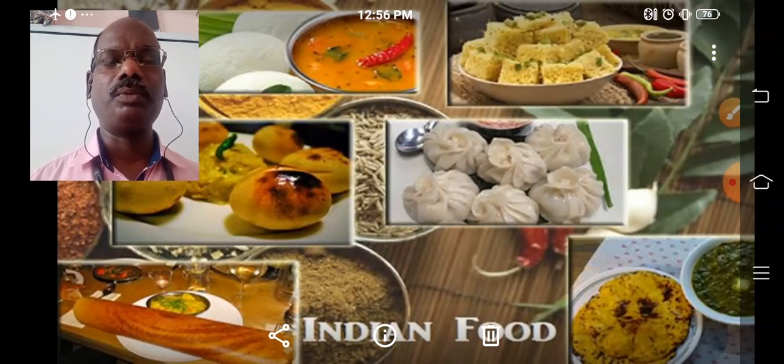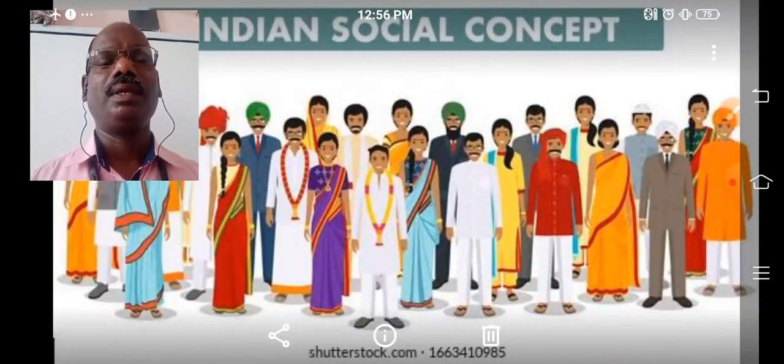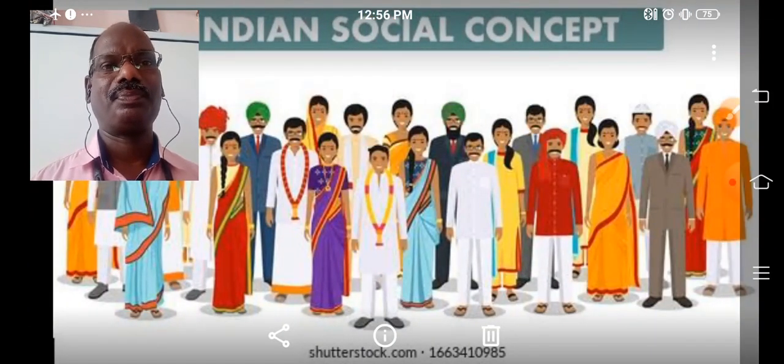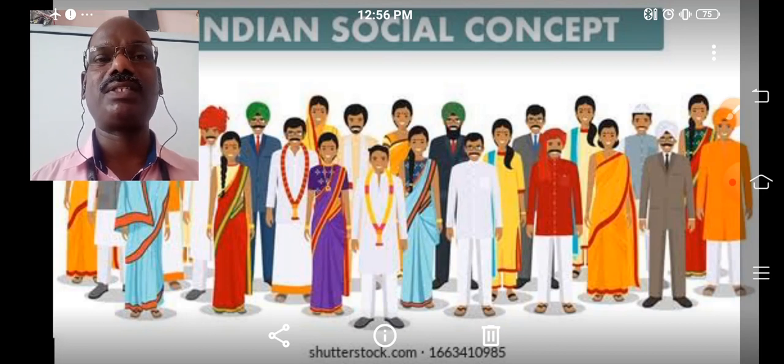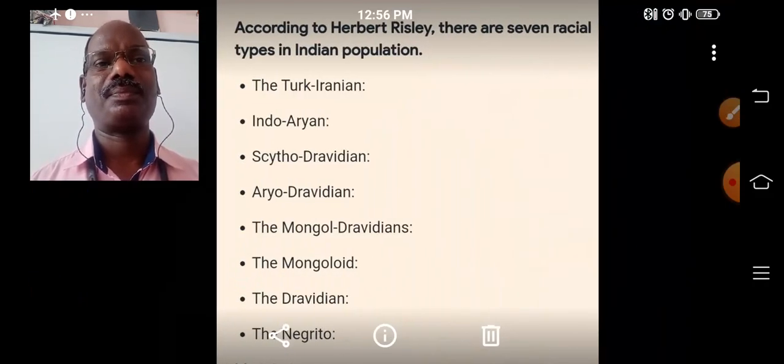Again, there is the food habit of the people. The people of different regions enjoy different kinds of food. In every state, different kinds of foods are there. The dress code of the people is also different in our country. Region to region, different kinds of dress codes are there. People wear clothes in different ways. That is another diversity in our country.